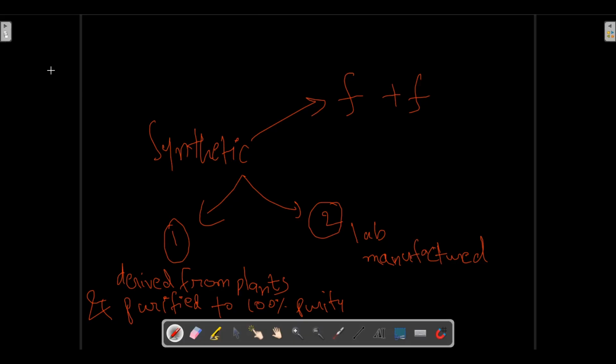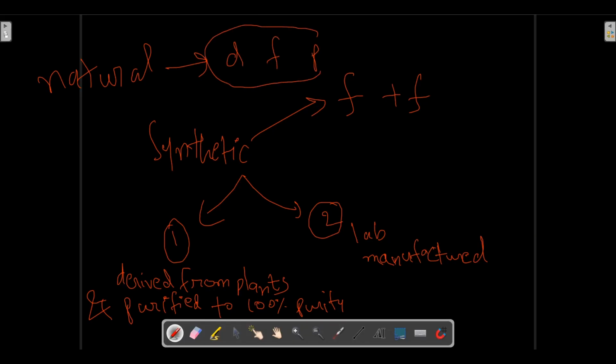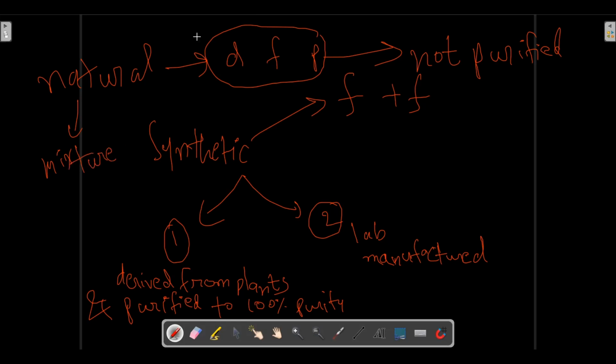And what are natural substances? Natural substances are also derived from plants, but the difference is that they are not purified. They are impure. That is why they are natural, and they are not a single compound. They are a mixture of compounds, because in nature a mixture of compounds is present.